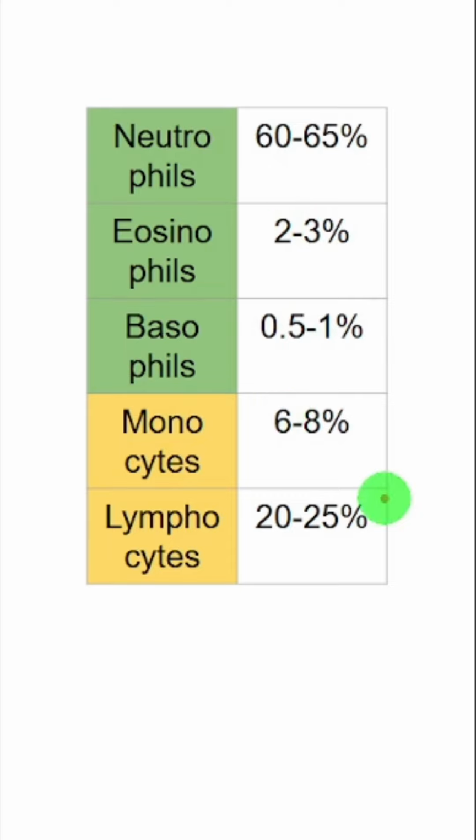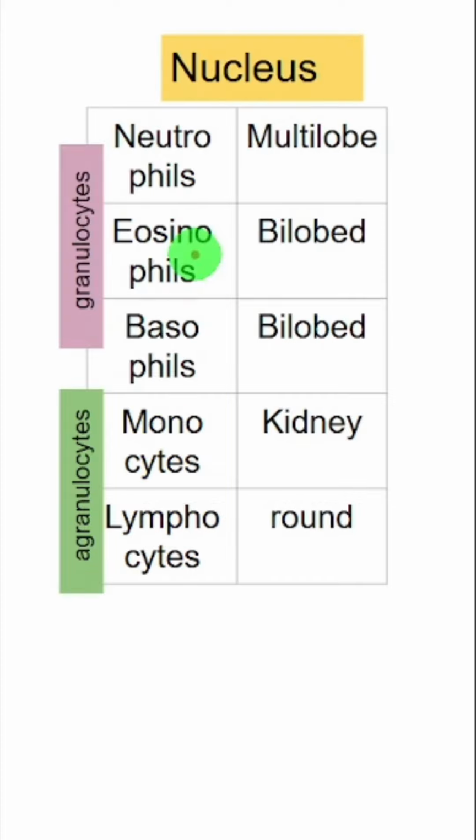So please learn this table by heart. This gives the differential leukocyte count. Neutrophils are the highest in number, 60 to 65%, followed by lymphocytes, 20 to 25%. Then come monocytes, eosinophils, and finally basophils, 0.5 to 1%. They are the least abundant. Neutrophils, eosinophils and basophils all have granules and are called granulocytes. Monocytes and lymphocytes are called agranulocytes. And this column has the characteristic shape of the nucleus of each and every cell.